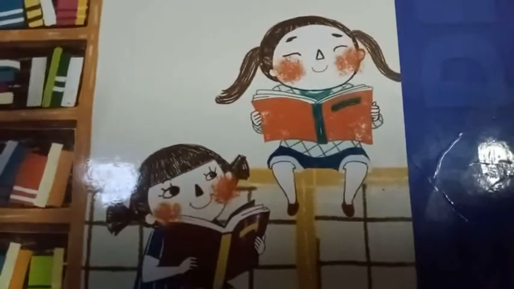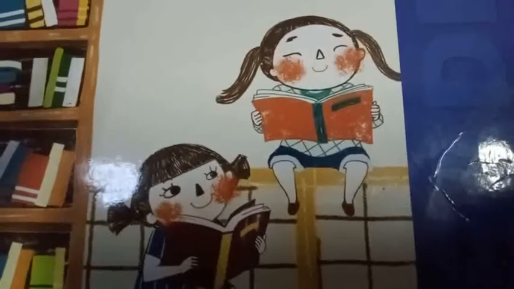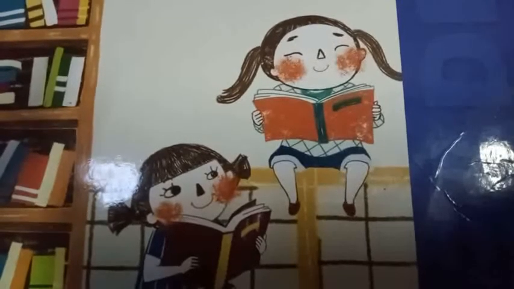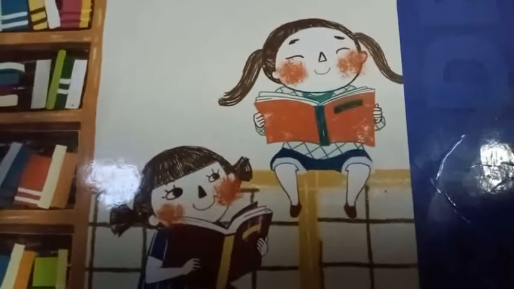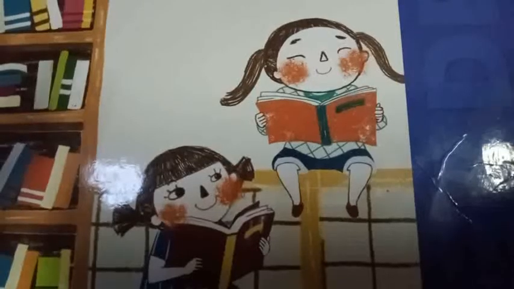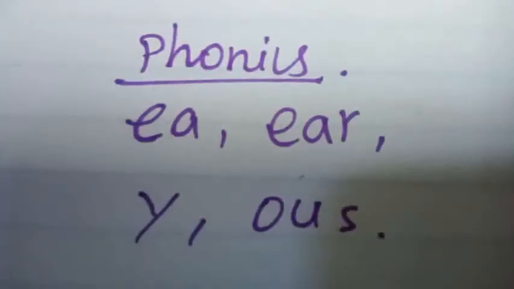Let us see the first phonics session. In our phonics session, we learnt about some vowel diagrams. Shall we recap that?